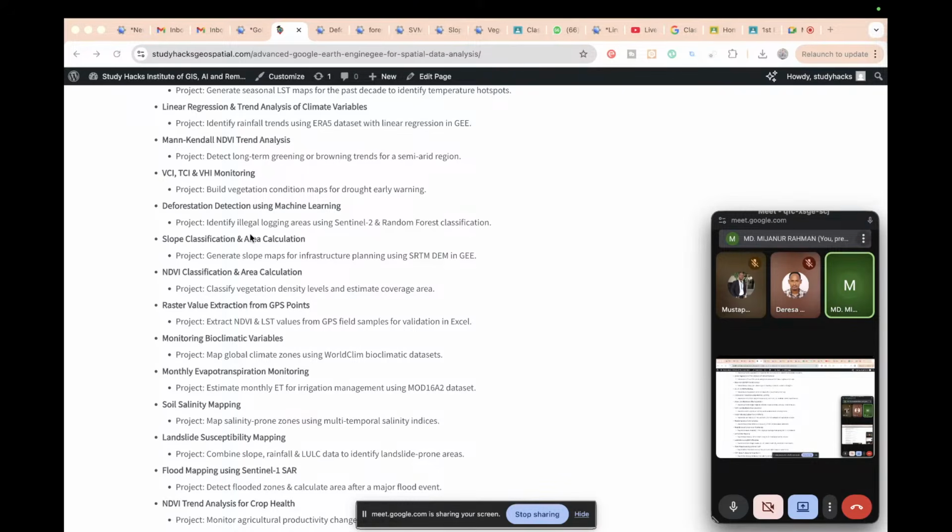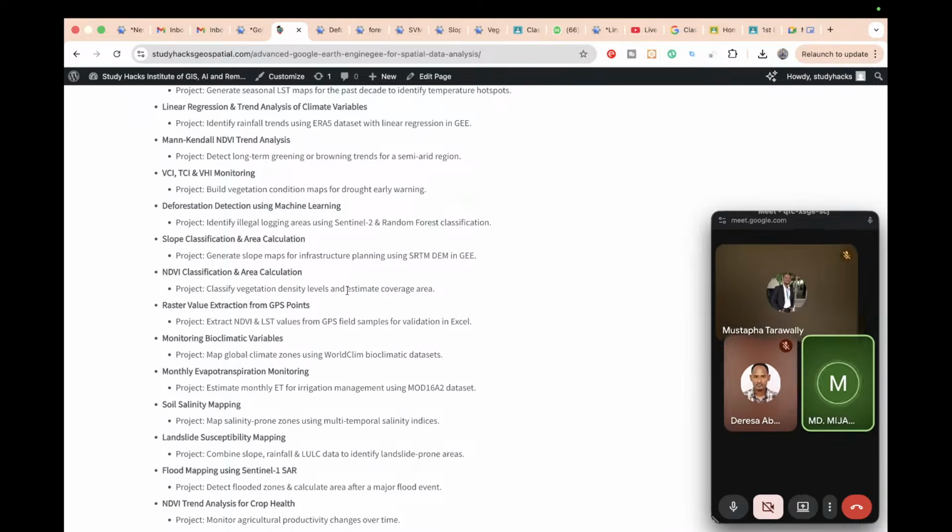Okay, then we talk about the NDVI classification. Basically, how we can easily make the NDVI. We already know about that. So based on the NDVI calculation, we also calculate the density level of vegetation, and how we can easily calculate the area of each density level. We also discuss that.